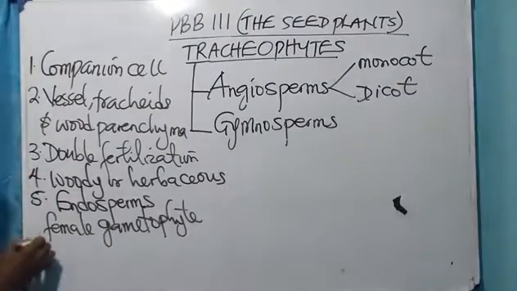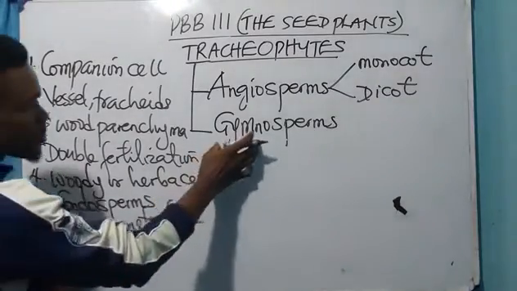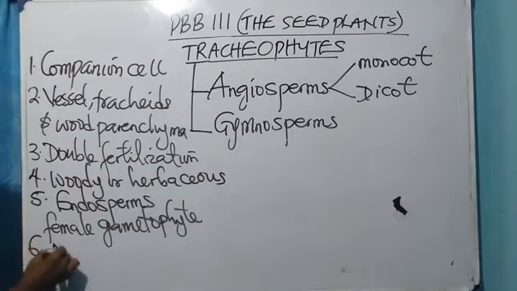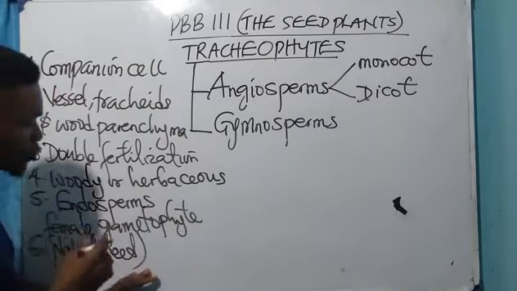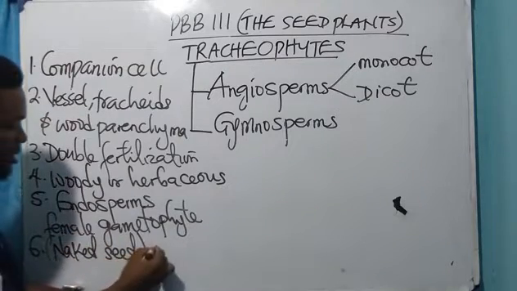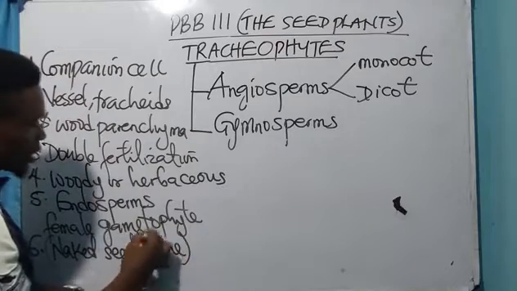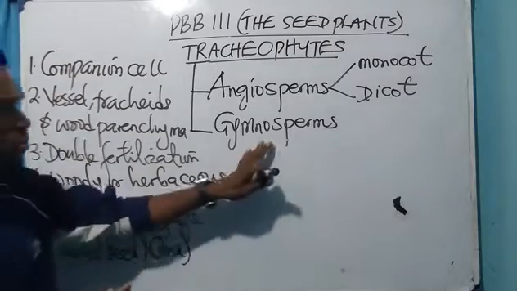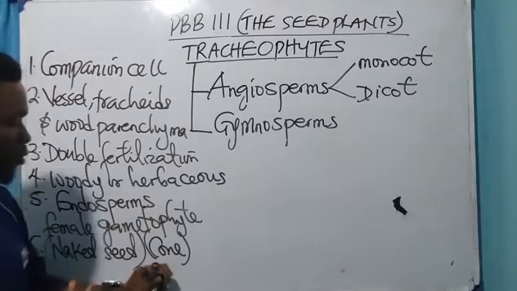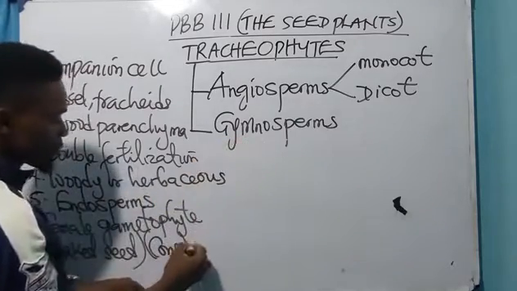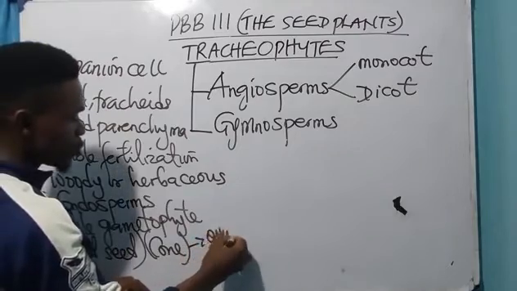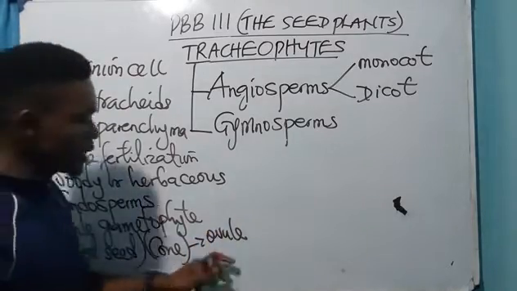Okay. Number 6. The gymnosperms produce naked seed. Gymnosperms produce what? Naked seed. And this seed is found in the cone. The seed produced by the gymnosperms is housed in what? Cone.